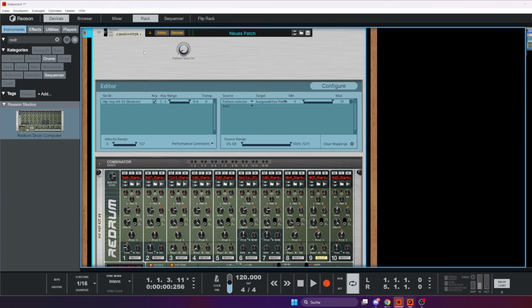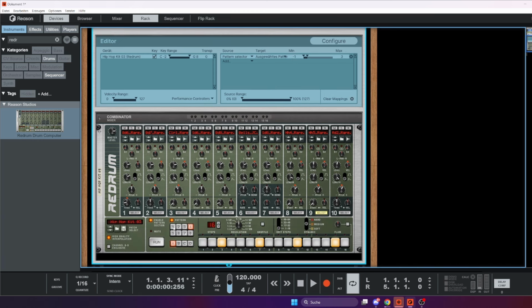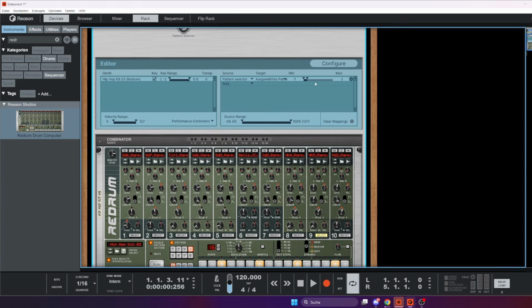We go to the editor, and now we have the source pattern selector, and the target are selected patterns. Minimum is -1 and maximum is 31. So we get a total of 33 stages. That's too much for my little experiment here, so we go down to 3. So we got pattern 0, 1, 2, 3, and 4. 1 is on 0, 2 is on 1, 3 is on 2, and 4 is on 3. That's why the maximum level is 3.